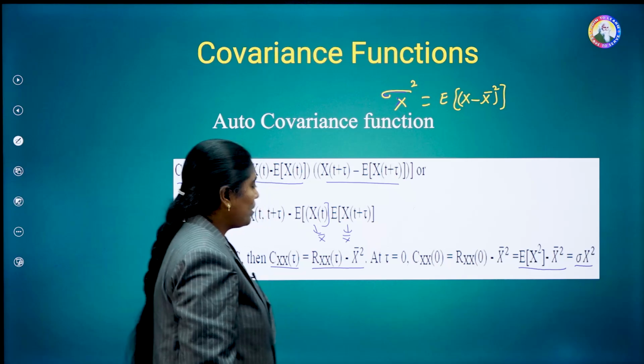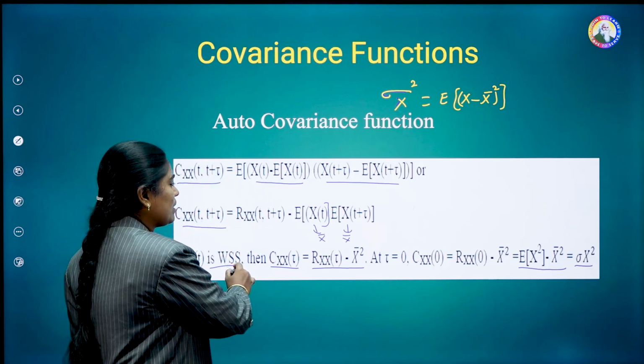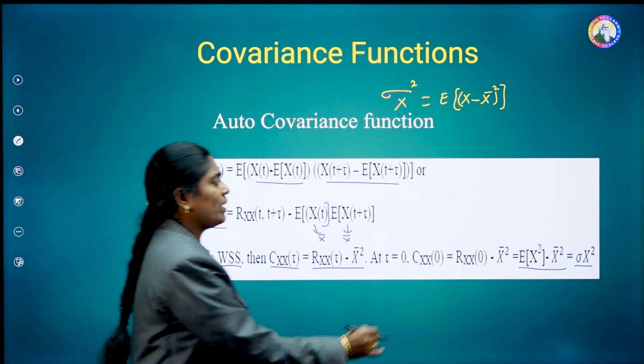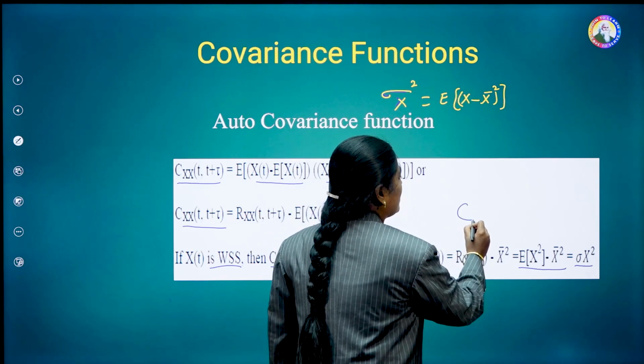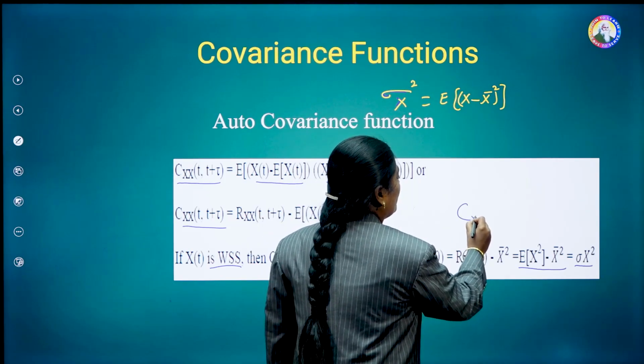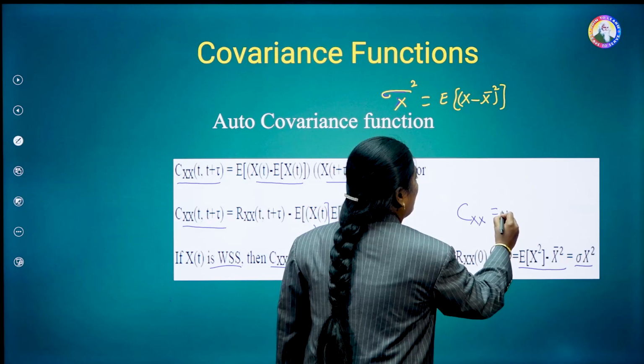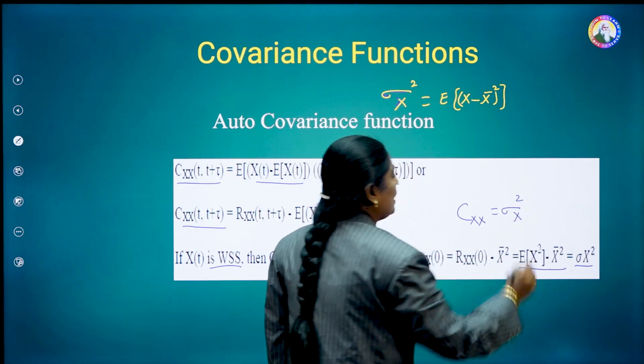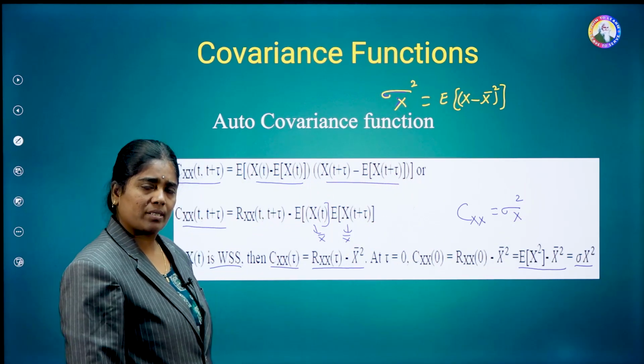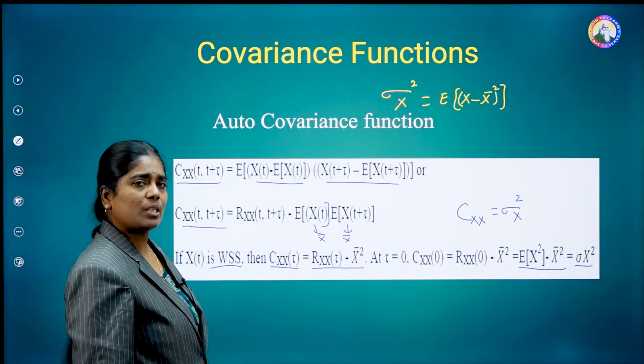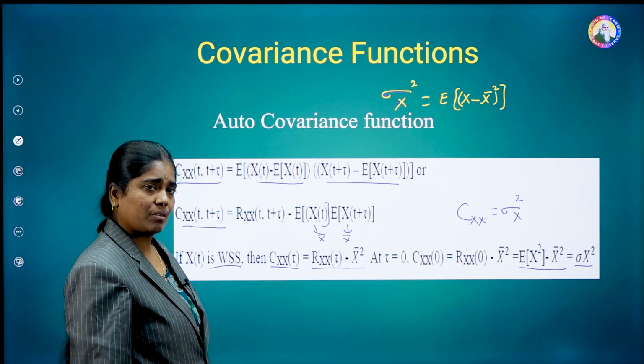That means for the case of a WSS process, the covariance becomes the variance. That means Cxx is equal to sigma x square. This is about the autocovariance function.